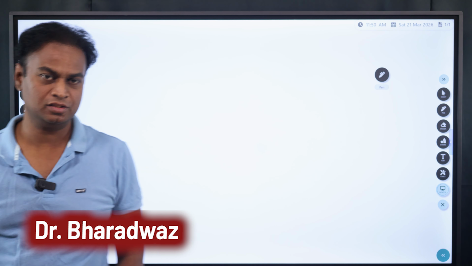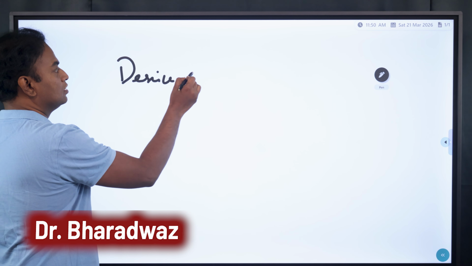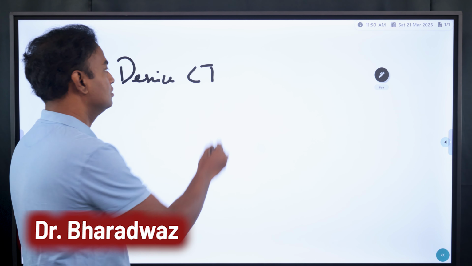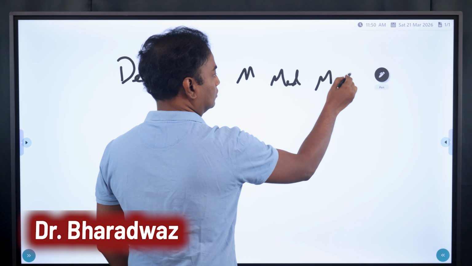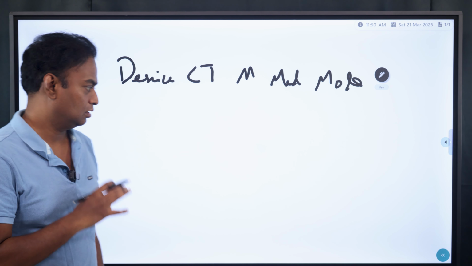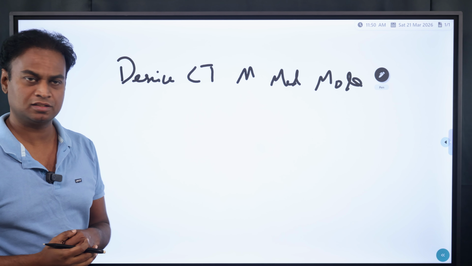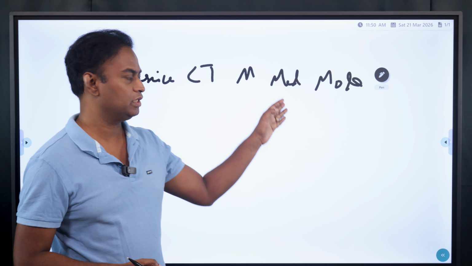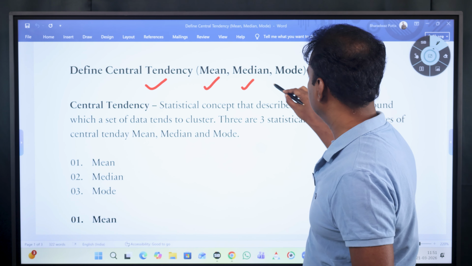Today we are going to discuss the topic: describe central tendency, that is mean, median and mode. We will understand deeply what central tendency is, to which category it belongs, what is mean, what is median and what is mode. You can see here, define central tendency, mean, median and mode.